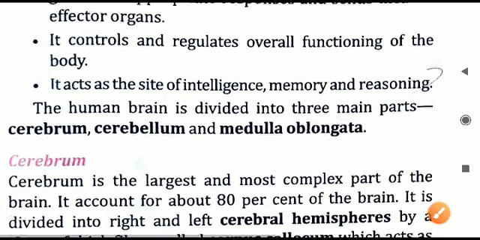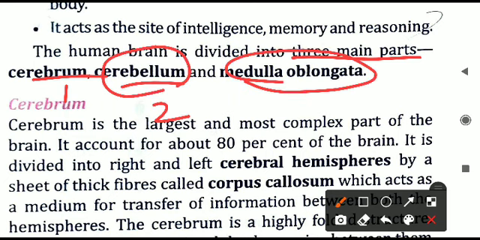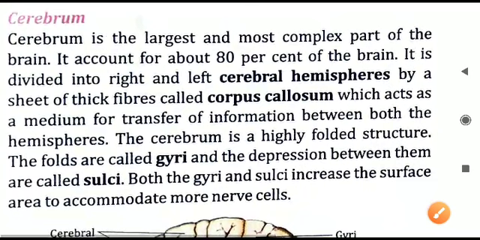Now we will have a look at the three main parts into which the brain is divided. The first is the cerebrum, the second is the cerebellum, and the third is the medulla oblongata. Cerebrum, cerebellum and medulla oblongata. One by one, we'll see the details.